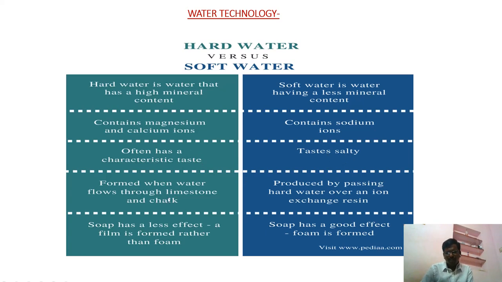Hard water is produced when water flows through limestone and chalk. Soft water is produced when water is treated with ion exchange resin treatment. With soap, a film is formed rather than foam. That means hard water will not produce foam with soap, but soft water will produce lather or foam. That is the important thing.